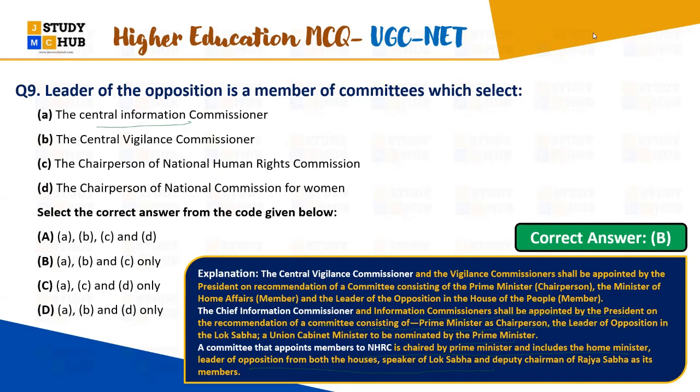Now we will see, in these three, the Chairperson of the National Human Rights Commission, the Central Vigilance Commissioner and the Central Information Commissioners, in all three you will see that the committee members include the Leader of the Opposition. See, I'm highlighting this: the Leader of the Opposition is in the committee for the Central Vigilance Commissioner, also in the Chief Information Commissioner's committee, and in the committee which appoints the Chairperson of the National Human Rights Commission, right?